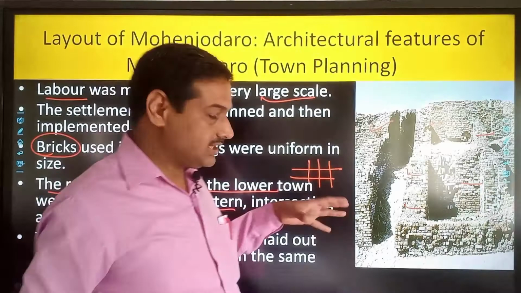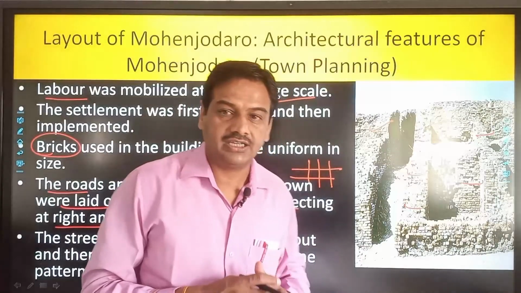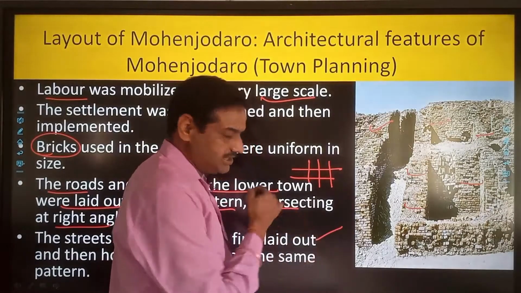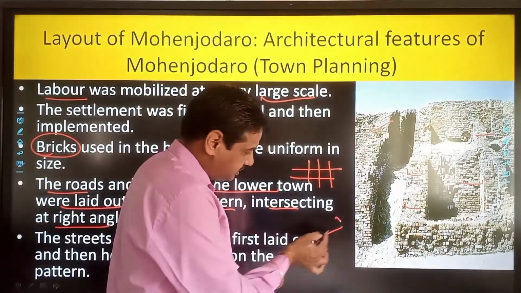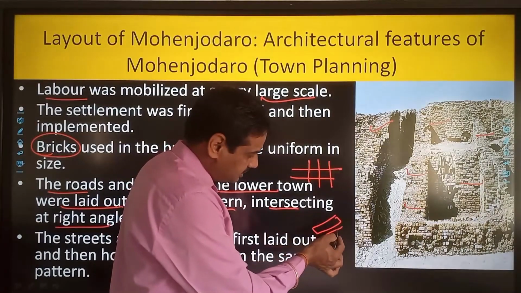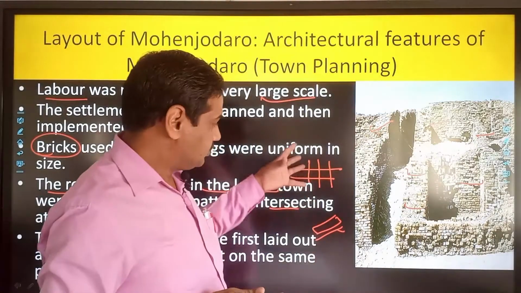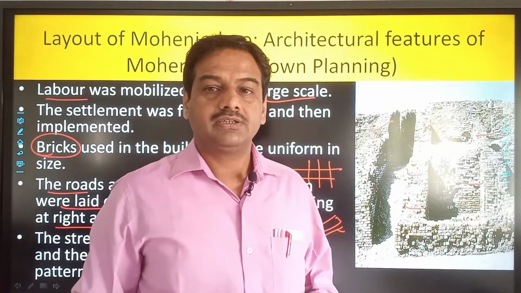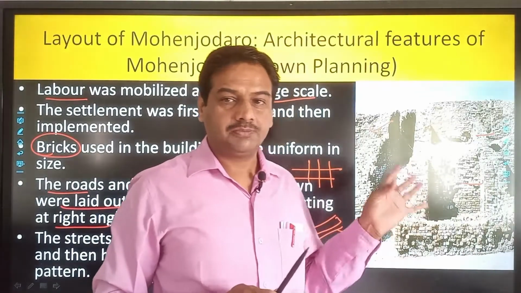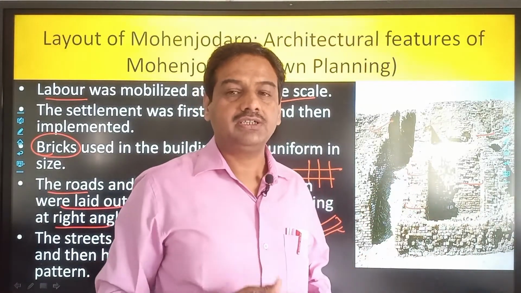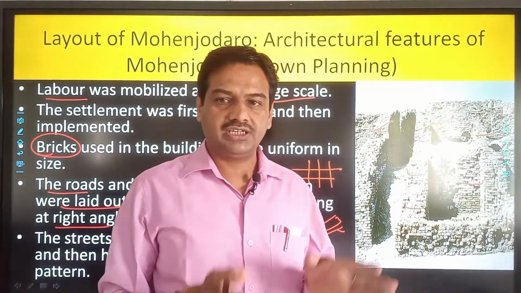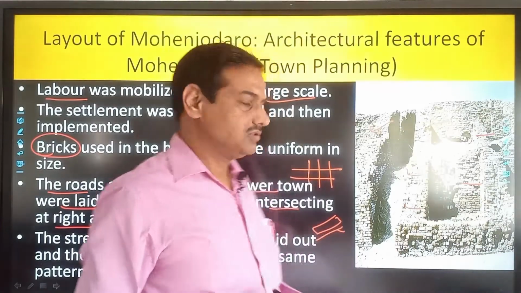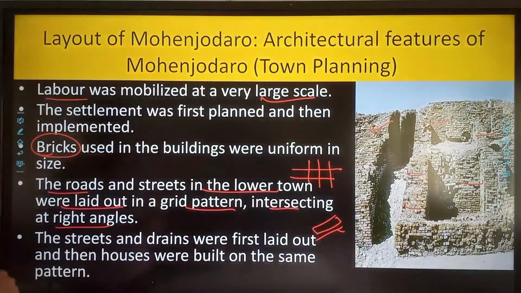The streets were laid down intersecting at right angles, and along with the streets, drainage was also found, where wastewater of the city used to be carried out. So this tells us about good town planning. The Harappan civilization had good town planning as compared to the Mesopotamian civilization, and it is believed that the streets and drains were laid out first and thereafter the city was established. So that was a better form of town planning.